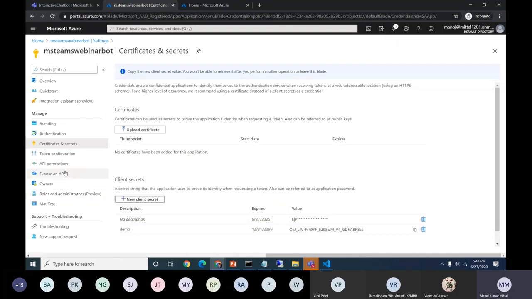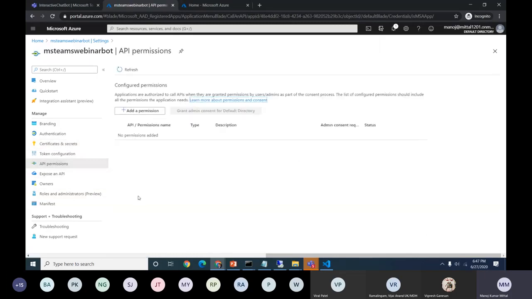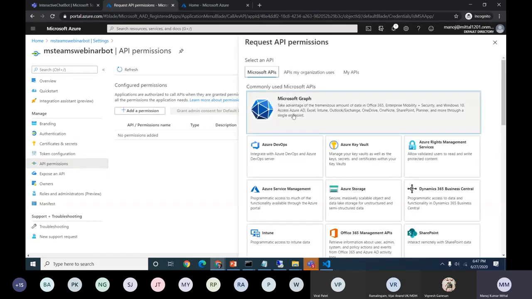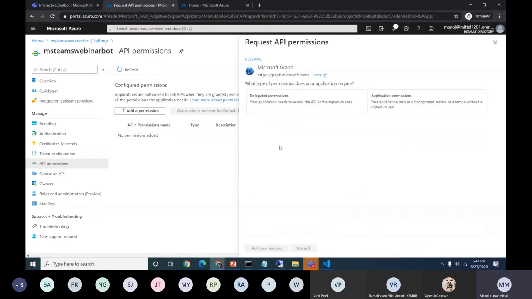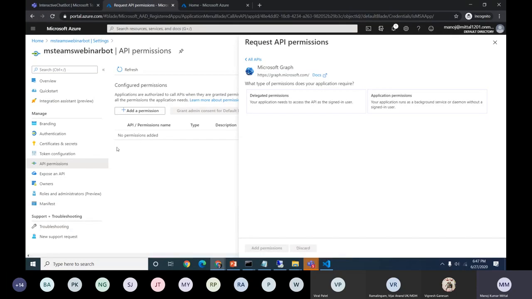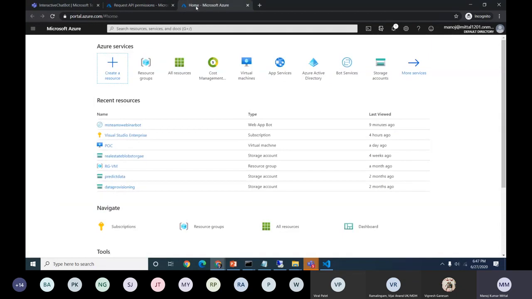So we can give access to all the APIs, whatever we are going to use, and grant permissions accordingly. If I need to give permissions to the Graph API, we can select delegated and application permissions and grant them. This is also a great feature, no need to define explicitly. Our bot app ID is directly connected with the Azure AD instance here.